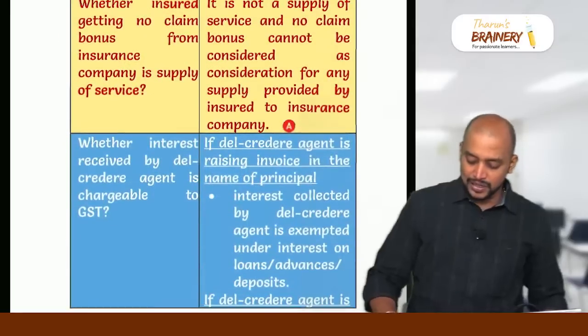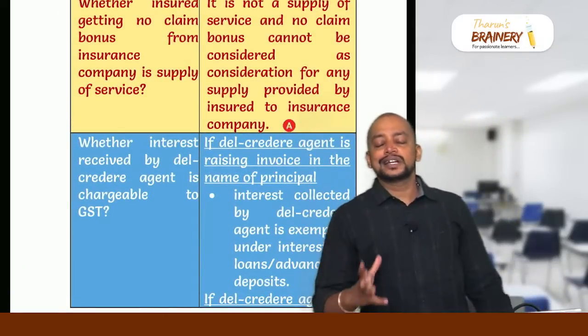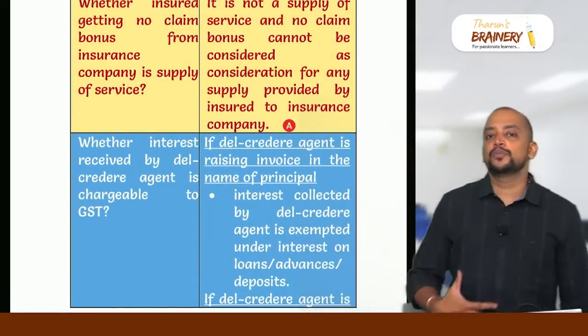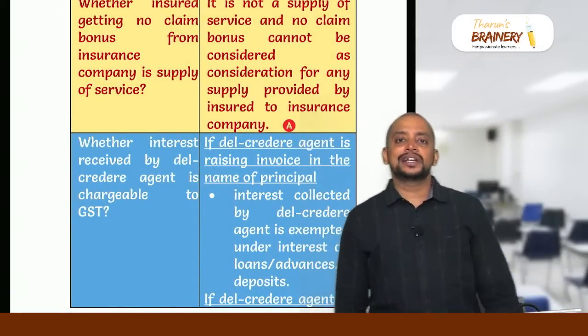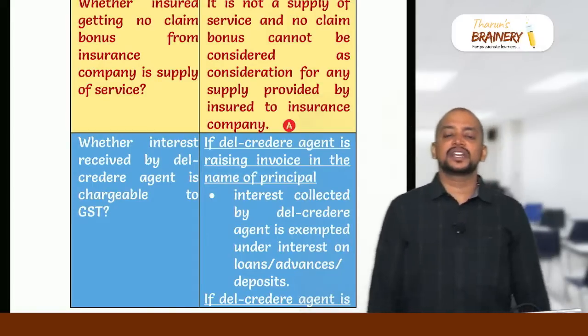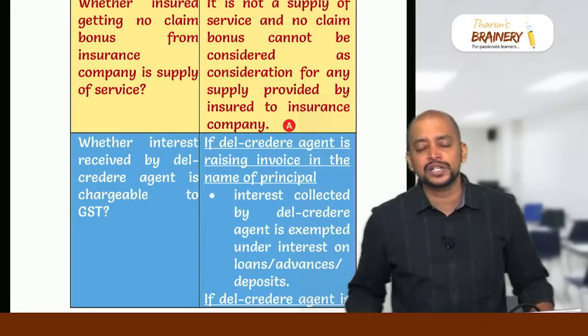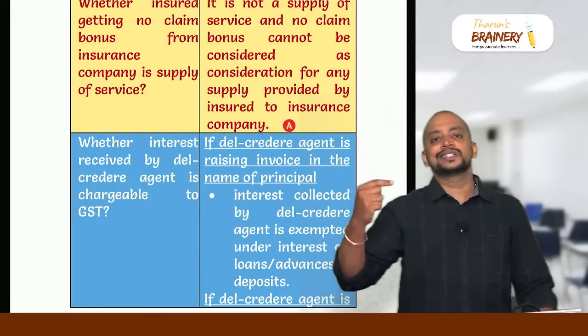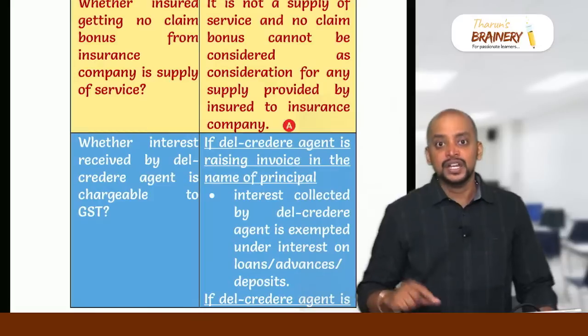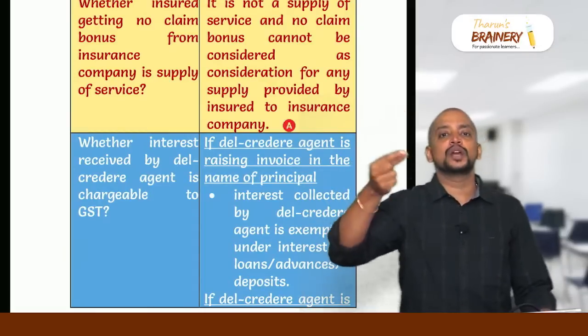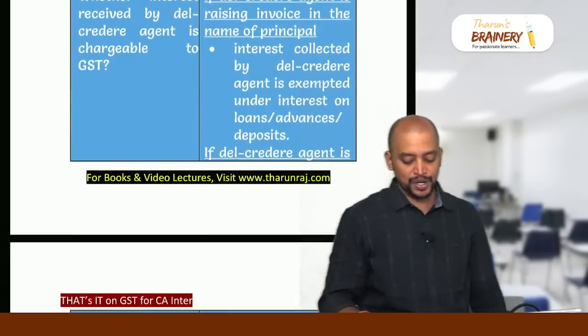Then next one, no claim bonus, that is a latest amendment, NCB, no claim bonus. No claim bonus will not be treated as consideration, and no claim bonus which is given by the insurance company to the insured should be shown as a reduction in the invoice. So due to that reason, while computing the GST, no claim bonus should be reduced from the premium. Premium minus no claim bonus, on the remaining amount only GST should be computed.